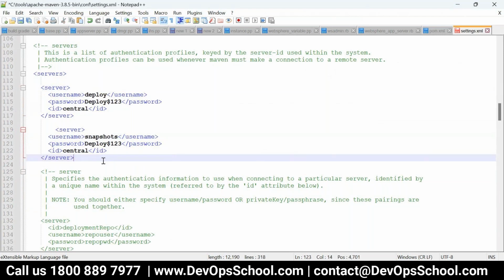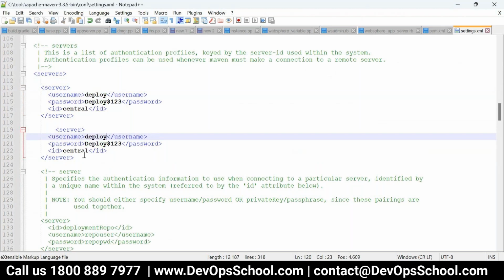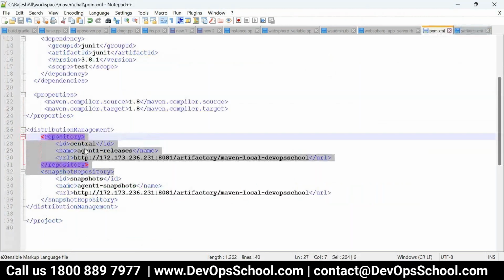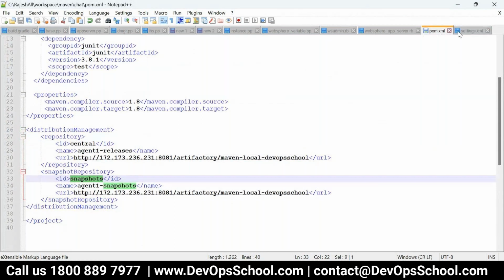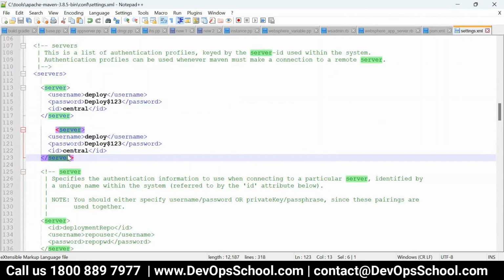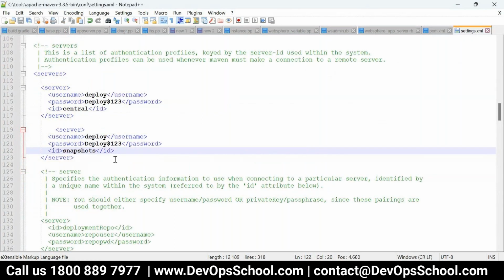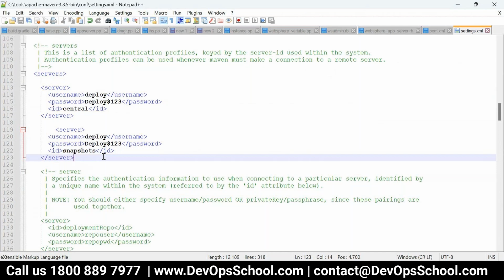Okay, so we have to change this. Done. Here you have to change the ID. The ID should match, so then Maven will come to know that for that repository, this is the user ID and password. So this is done, and I created the entry.